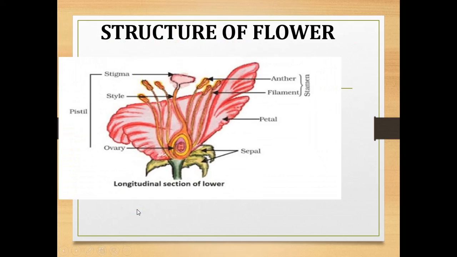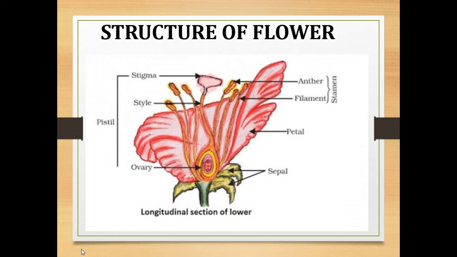Here you can see the diagrammatic representation, the longitudinal section of a flower, which is a very important diagram, often asked in the exam. So you have to practice this diagram, children, and study the parts which have been labeled in it. We know that a flower has four whorls. What are they? Petal, sepal, then stamen and pistil.